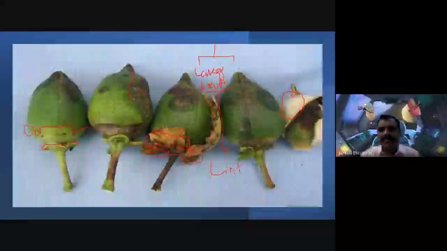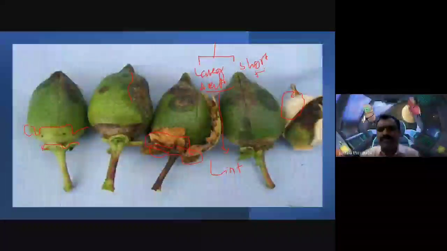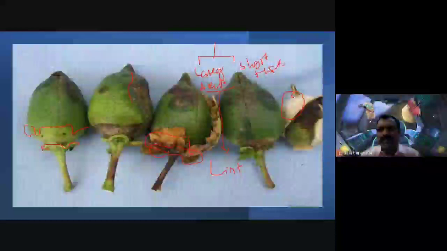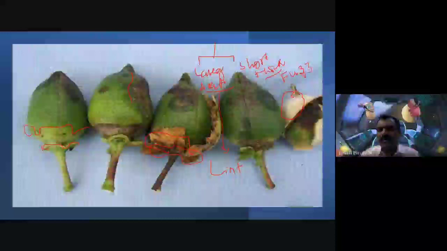At the same time, the shorter and thicker fibers we observe on the surface of the seeds in the cotton bolls, we call fuzz. Fuzz. Are you following my class?